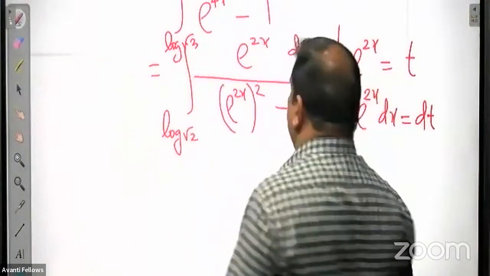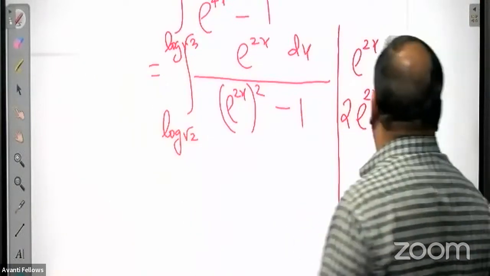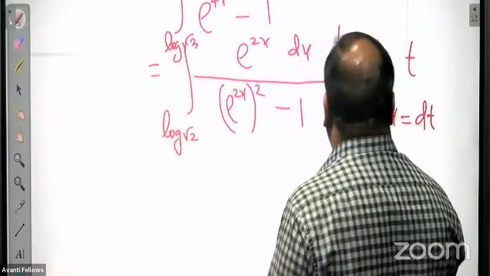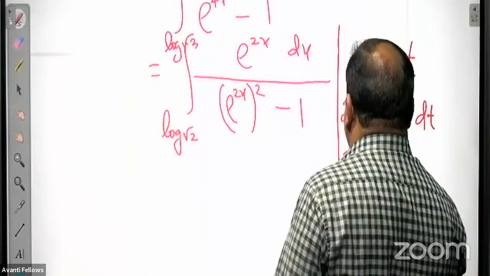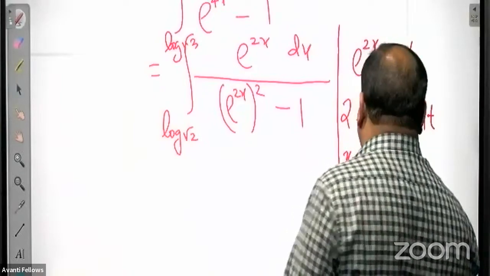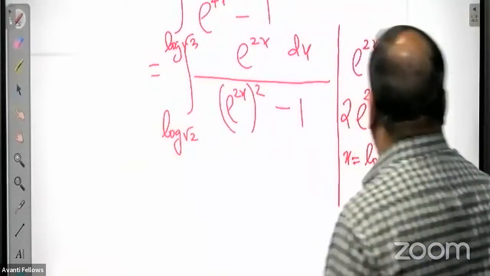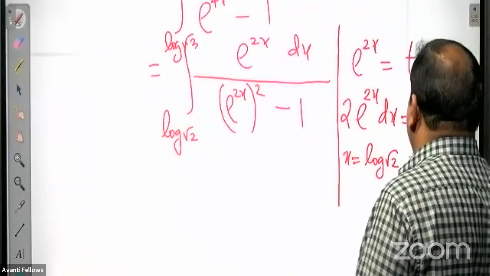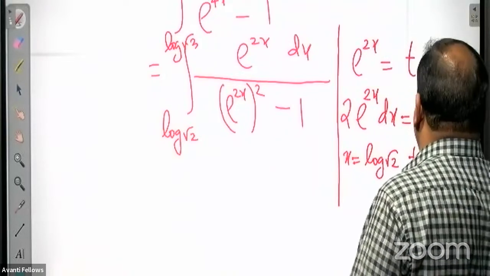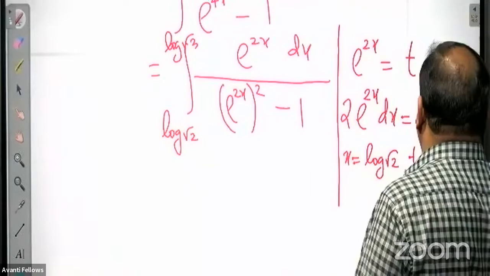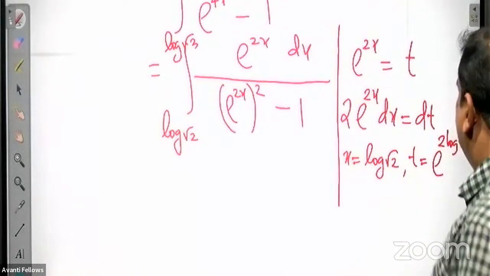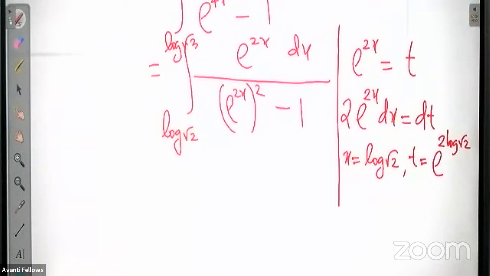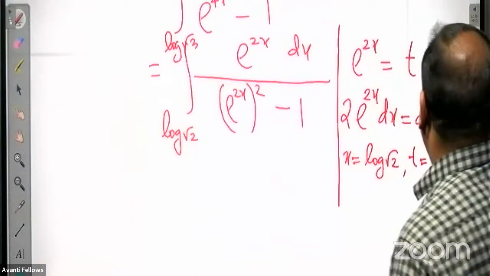So when the lower limit is x equal to log root 2, what is the value of t? t is equal to e raised to 2x, so e raised to 2 log root 2.